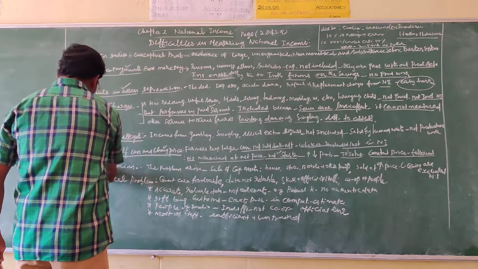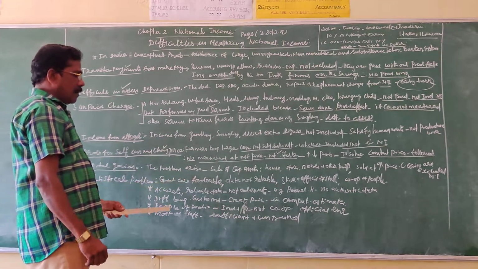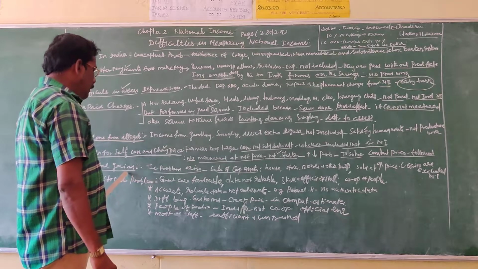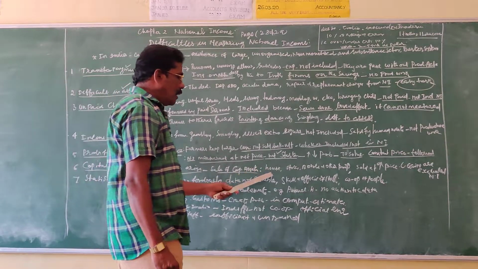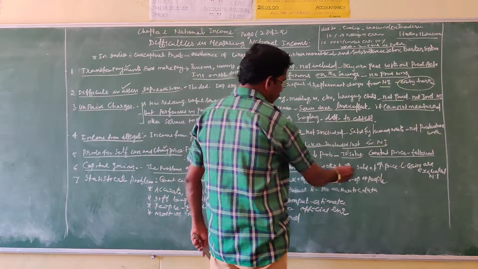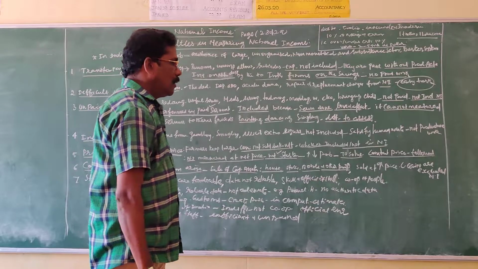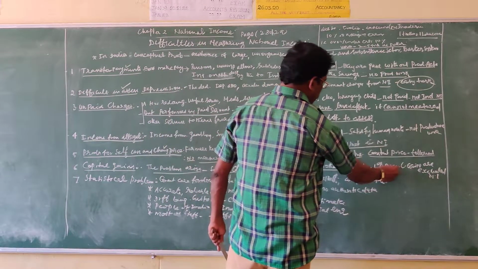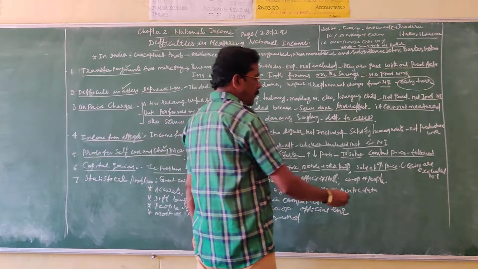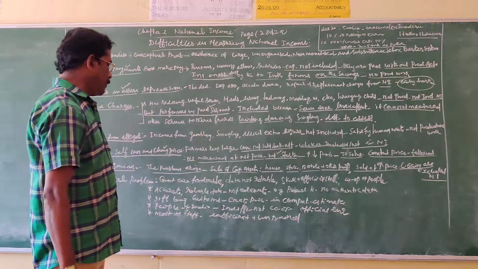Then capital gains. Regarding the calculation of capital gains, the problem arises when capital assets are sold. When capital assets are sold, the problem will be raised, whether it is the sale of a house, or a stock, or a bond, or any other immovable properties or fixed assets sold at higher prices than the purchase price. So the capital gains are excluded from the calculation of national income.